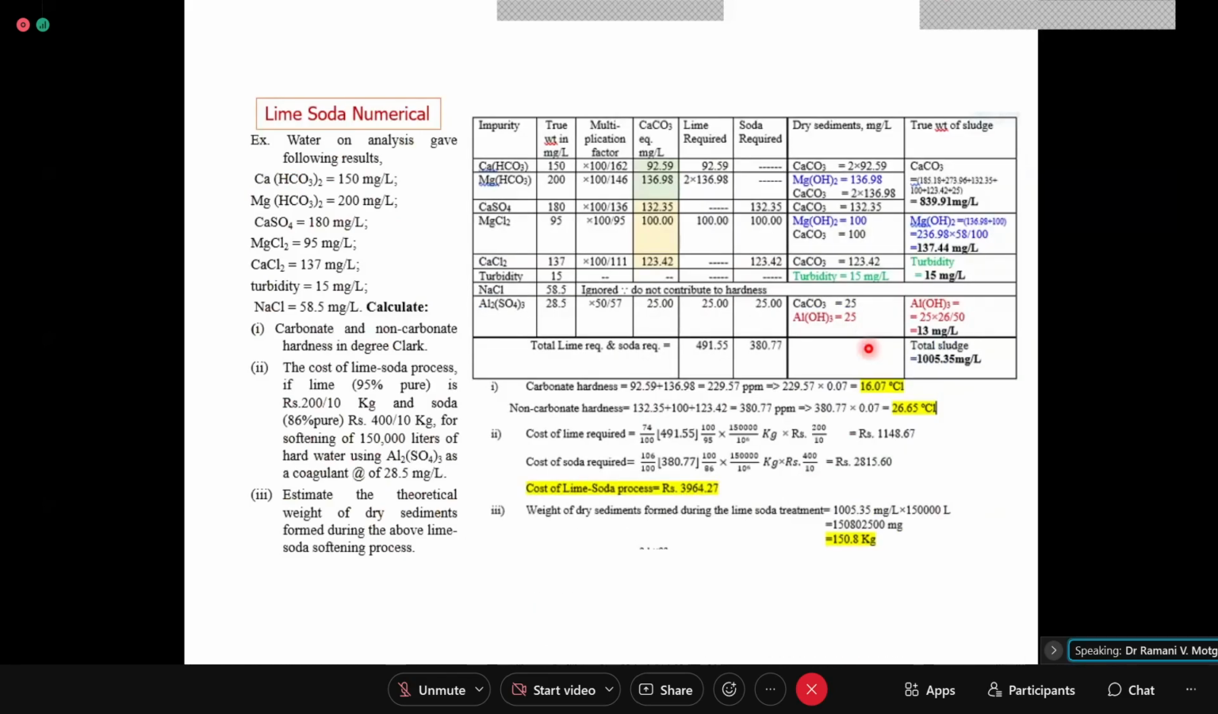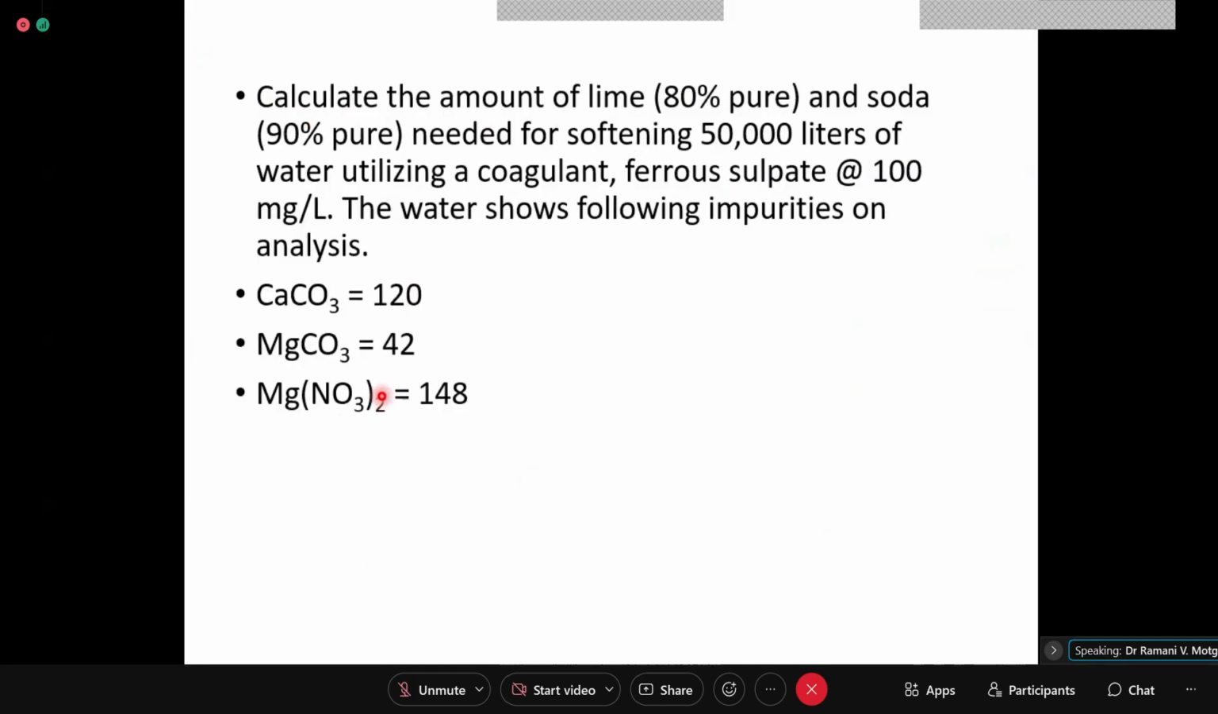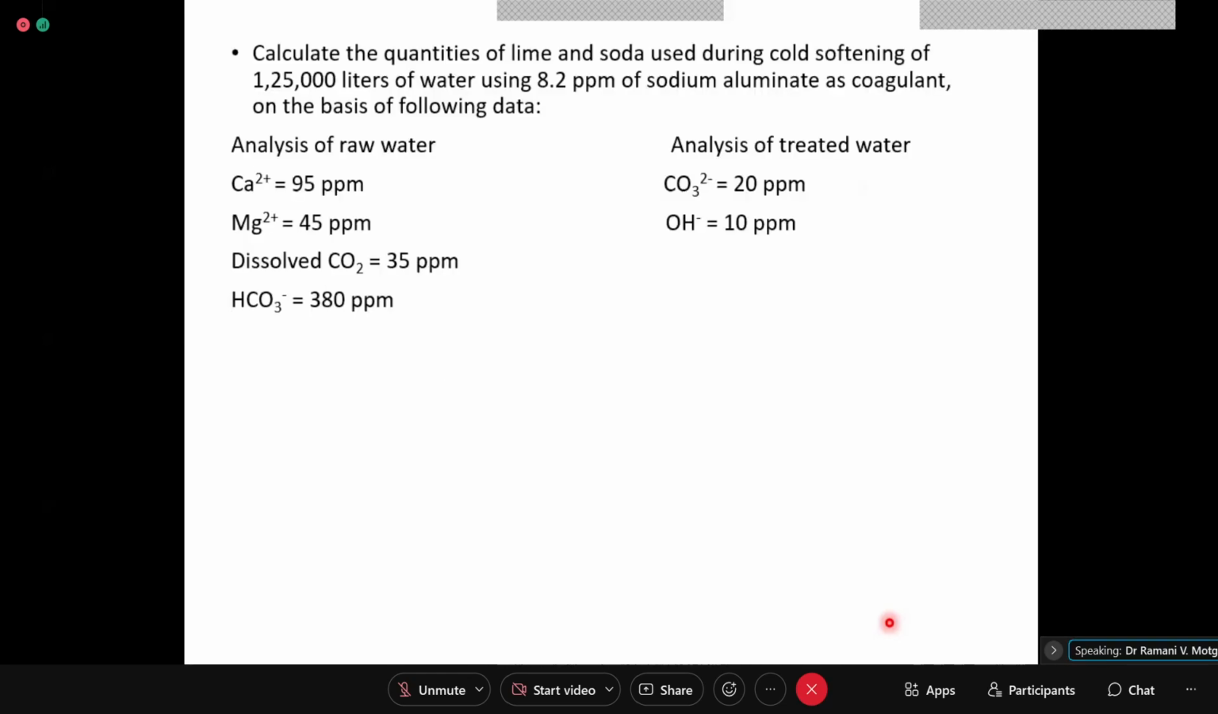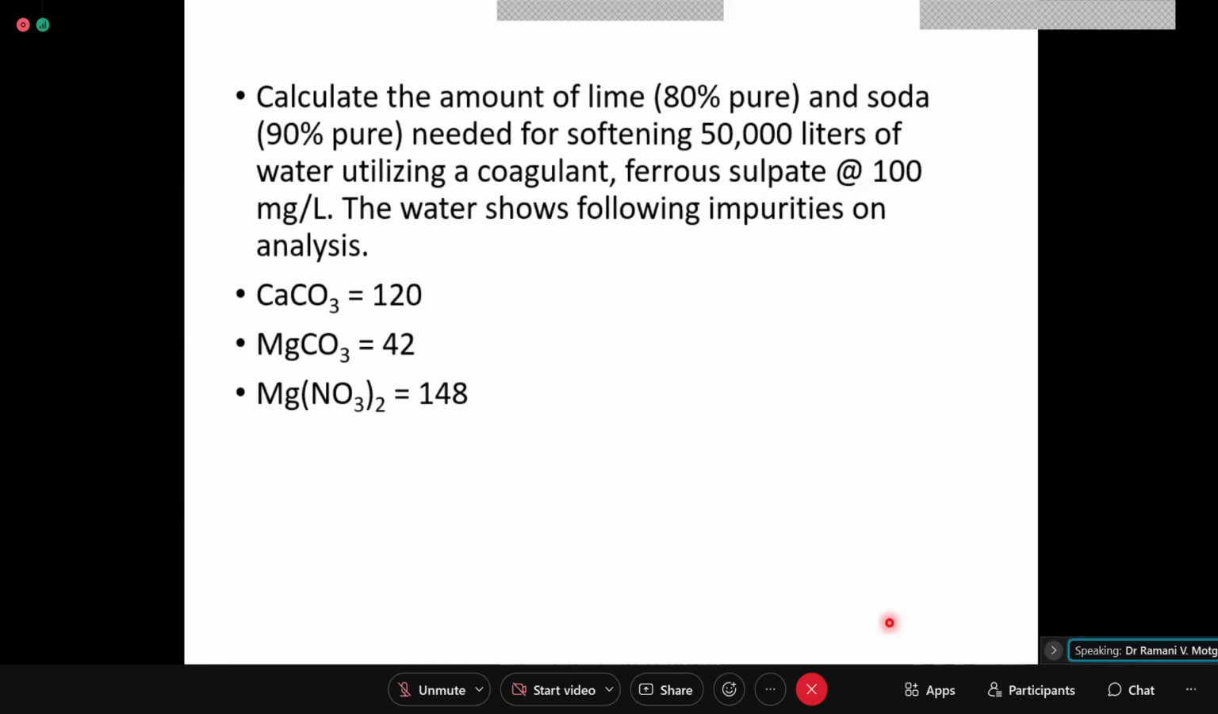This is the most complicated numerical comprising of everything in it. I told you that day if I cover ferrous sulfate and calcium and magnesium ionic concentration given, then my portion of water treatment will get over. So we will quickly discuss because I have just added this numerical. I don't have solution for this with me, but we can definitely discuss how to consider these.